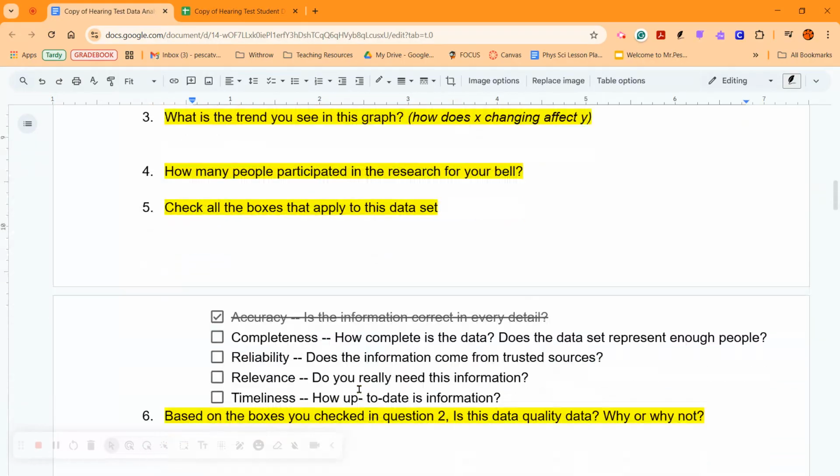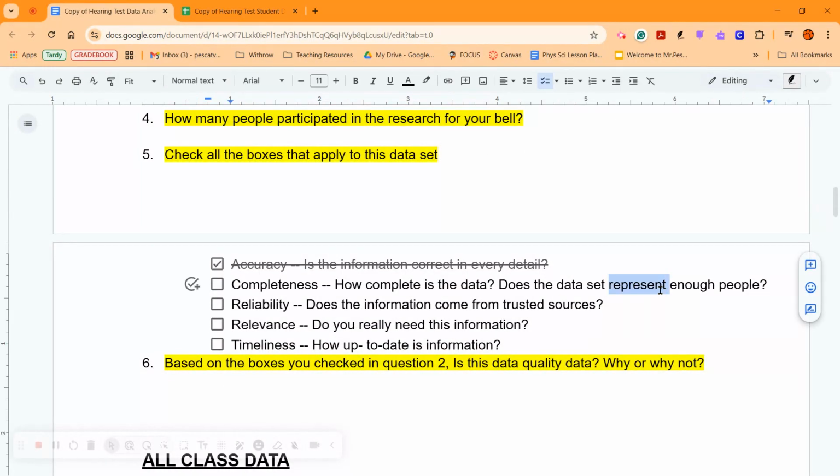All right, if we think about this, it'd be like if you wanted to order pizza for the entire school and you only asked one class about the toppings we should put on that pizza, you'd probably get yelled at because not everybody likes the same toppings.